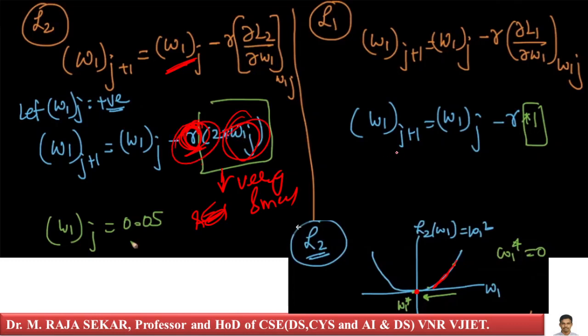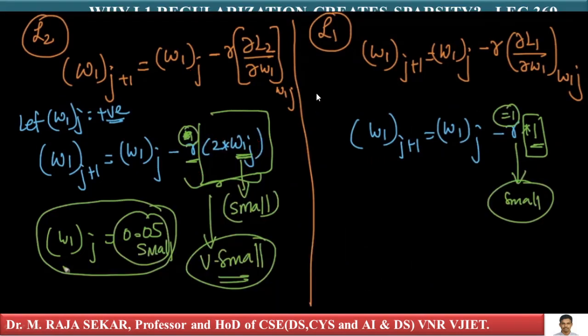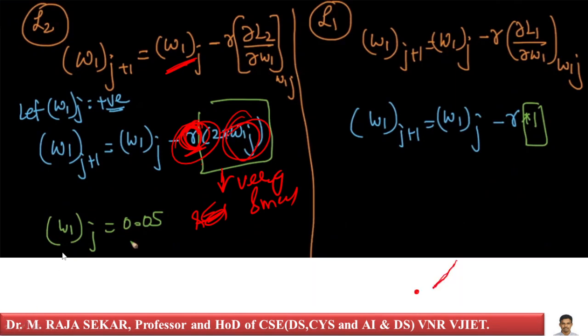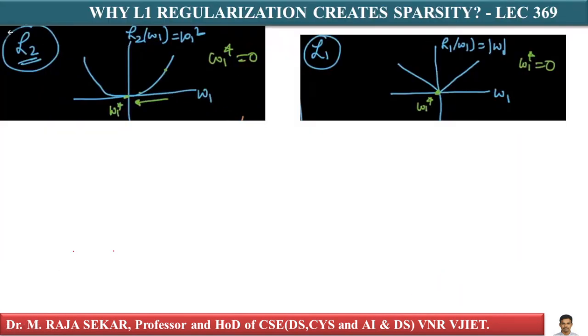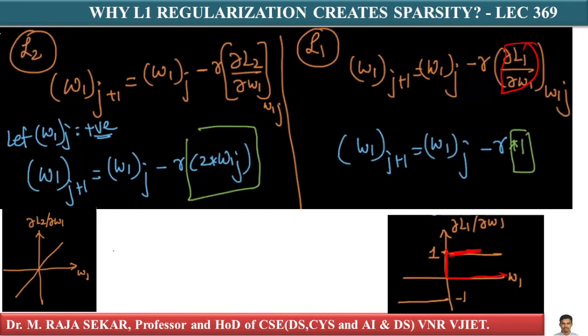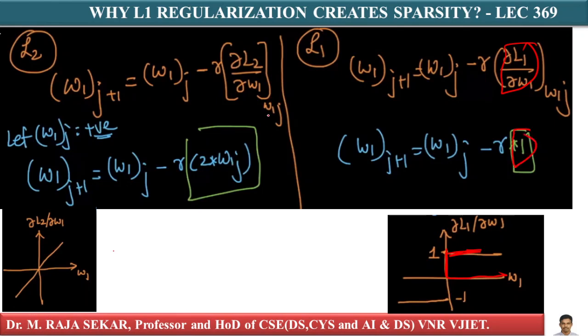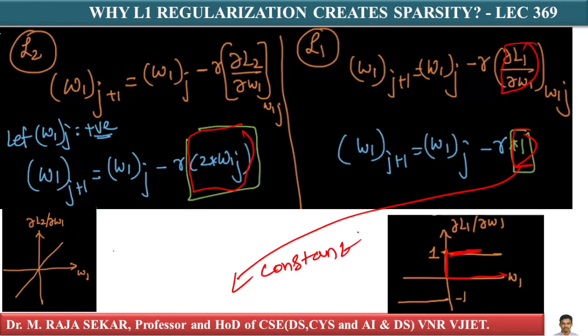Now, what about in the case of L1 regularization? Just see, in the case of L1 regularization, let me consider this term. This is R into 1. Here you have R into 2 into Wj, isn't it? R into 1 means what? This is constant. So you are left with a small value instead of a very small value.